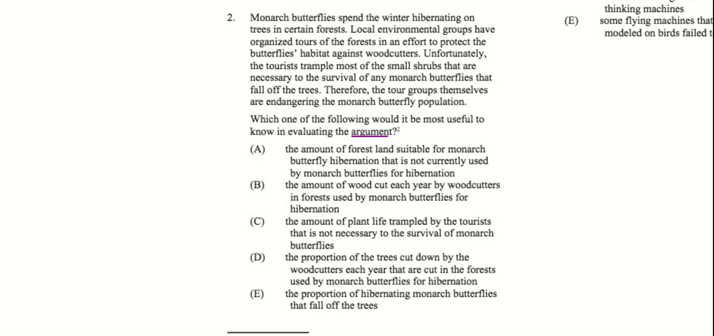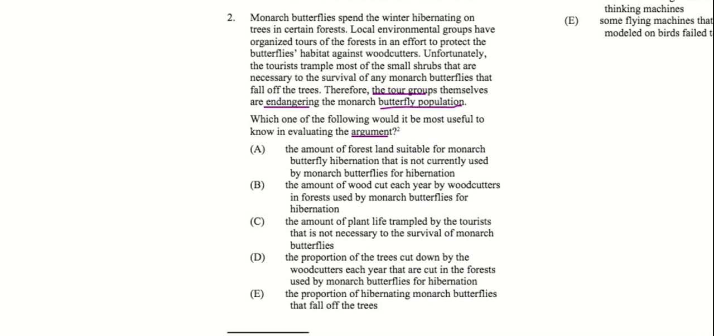Okay, so we'll want to find the argument. The argument is right here. The tour groups are endangering the butterfly population, right? And so whatever we pick as our answer, it needs to help us either say yes to that or no to that, right? So let's look at A.